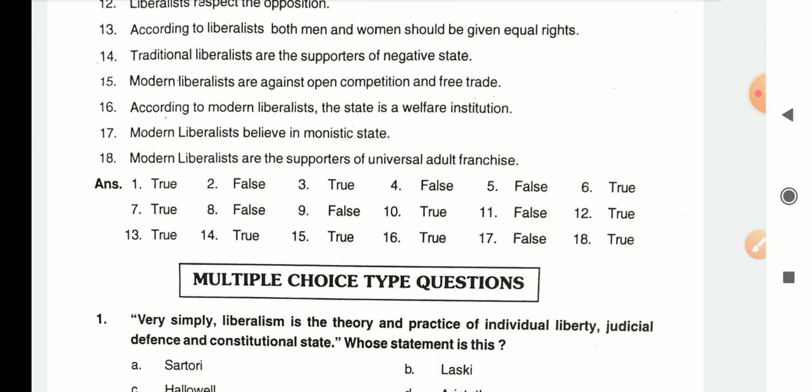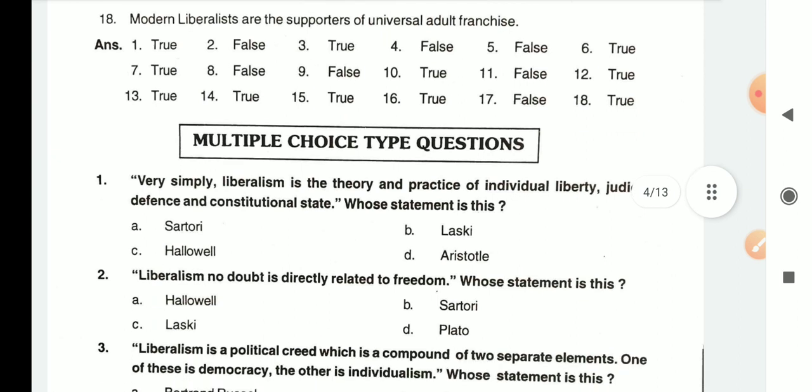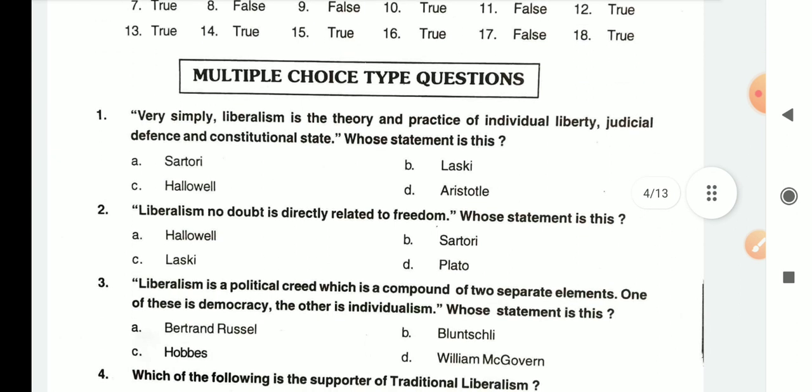Then next, question 18: modern liberalists are the supporter of universal adult franchise. That's true. Now let's move to the MCQs.